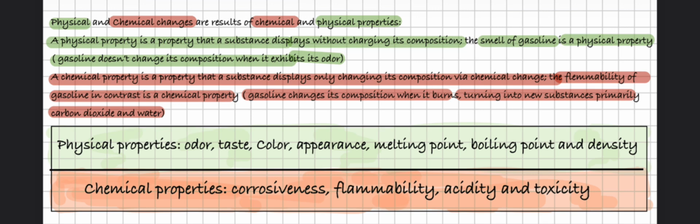Gasoline changes its composition when it burns, turning into new substances, mainly carbon dioxide and water. And if you look at the bottom, we have the clear classifications of physical properties and chemical properties. For example, physical properties, we have odor, taste, color, appearance, melting point, boiling point. Chemical properties, we have corrosiveness, flammability, acidity, and toxicity.